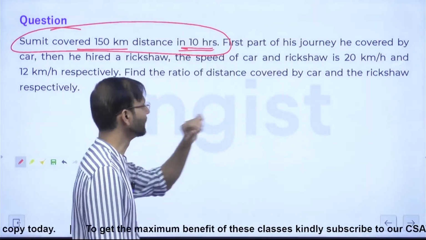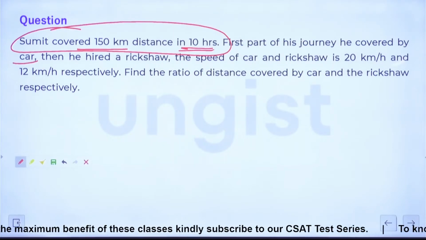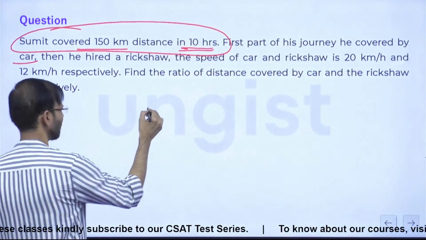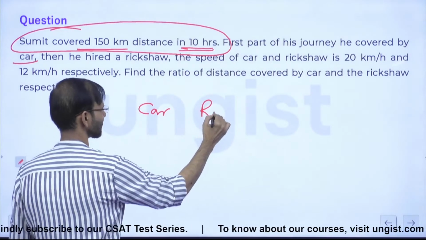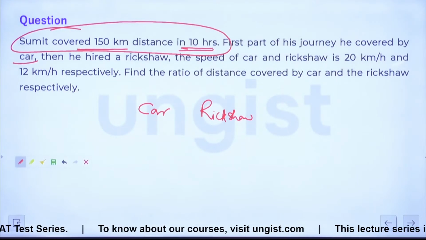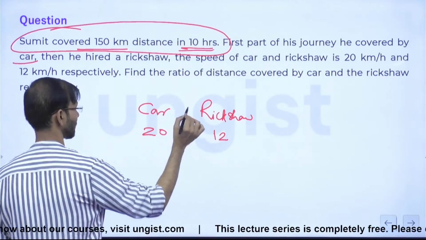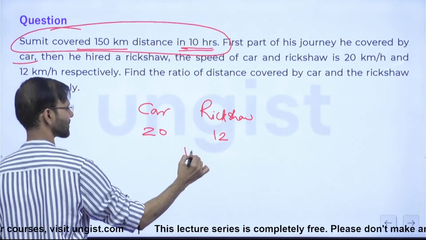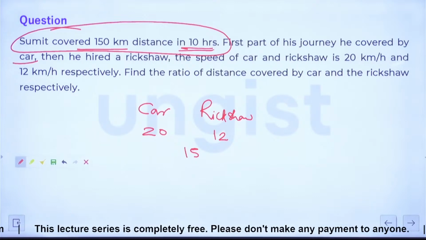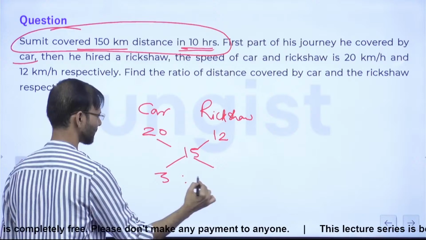First part of his journey he covered by car. Then he hired a rickshaw, and the speeds of car and rickshaw are 20 and 12. ठीक है. So guys, this is car and this is rickshaw. Right? And their speeds are in the ratio 20 and 12. And for the entire journey, his average speed was what? Done? Okay. Stick the alligation concept. It will be like 3 is to what? 5.